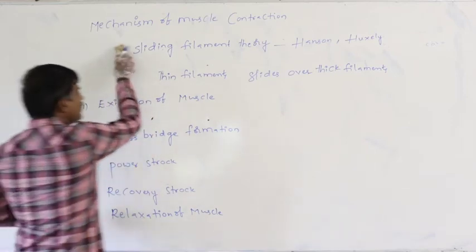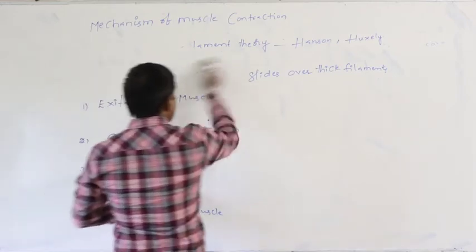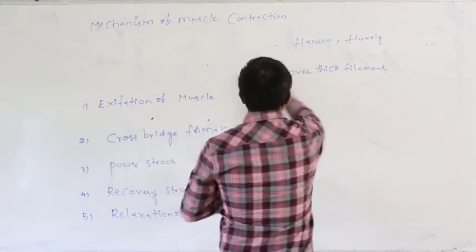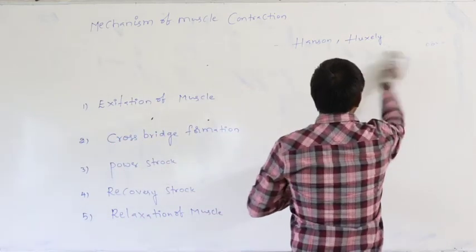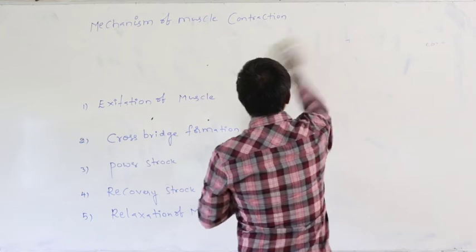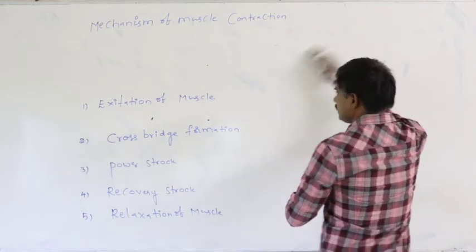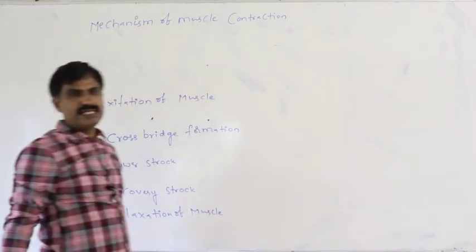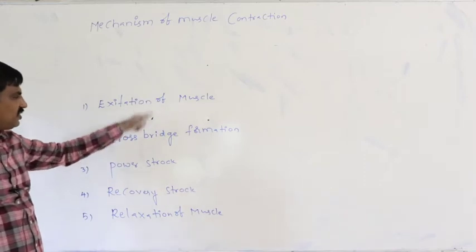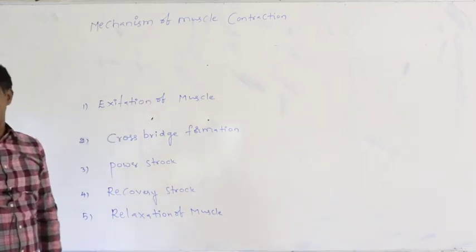Then the first step is the excitation of muscle. That means how the muscle gets ready for muscle contraction is said to be the excitation of muscle.